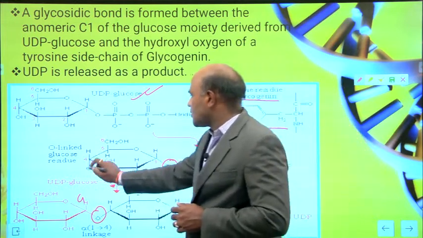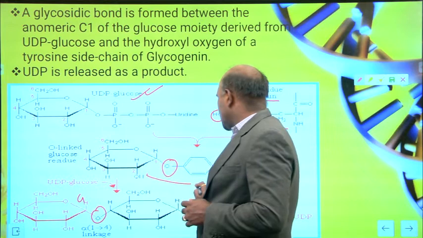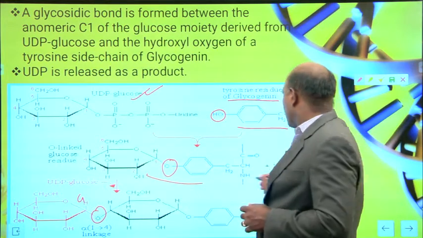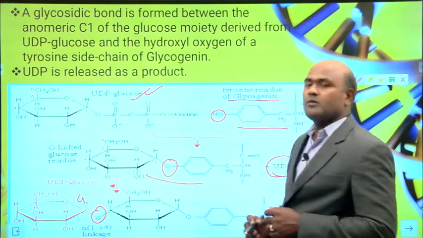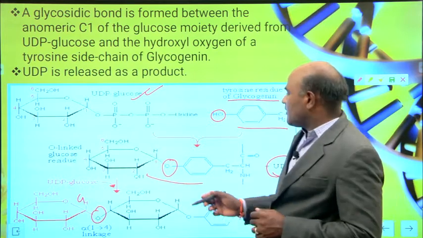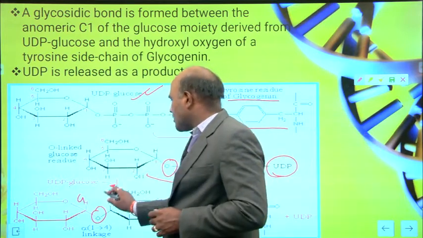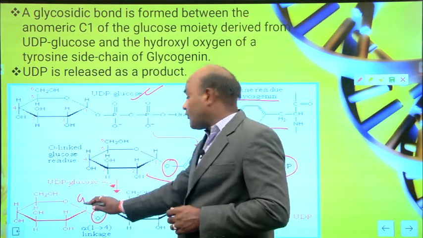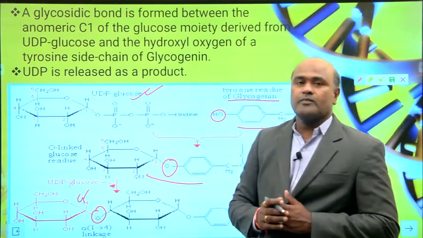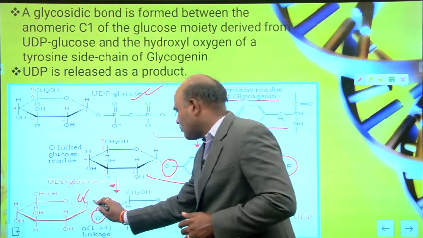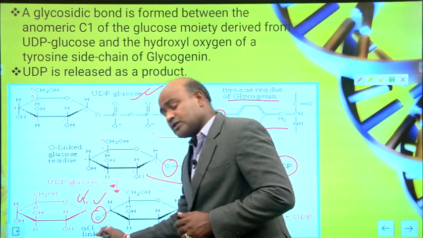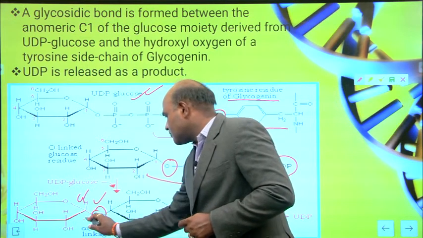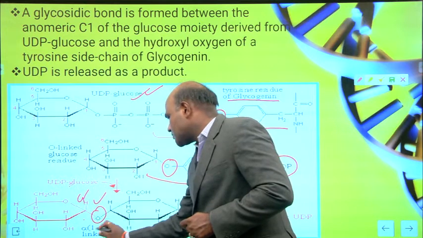Then there is the oxygen linked glucose residue, and it forms UDP. And if you add one more glucose, then again it will attach to another molecule. So this one is alpha 1,4: carbon 1 forms a 1,4 linkage.